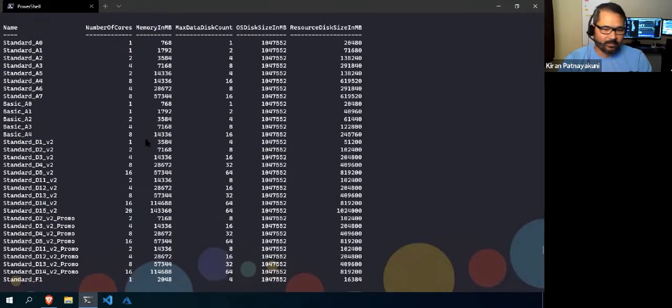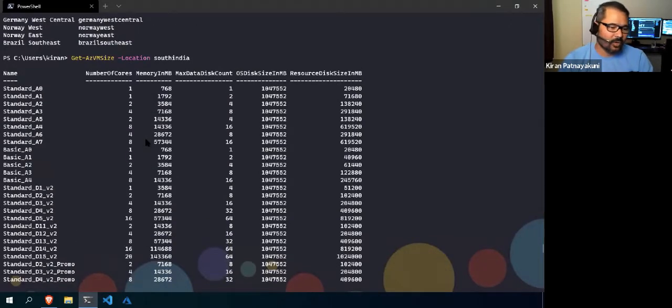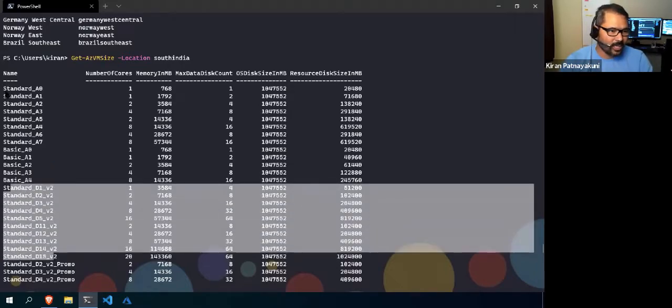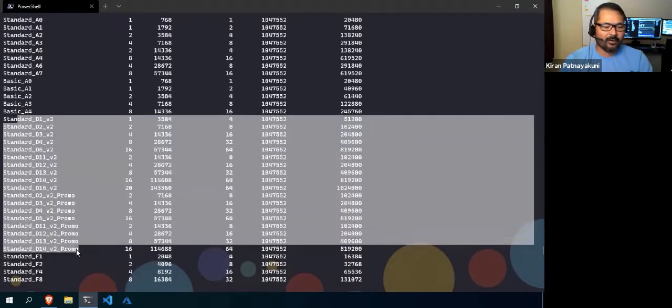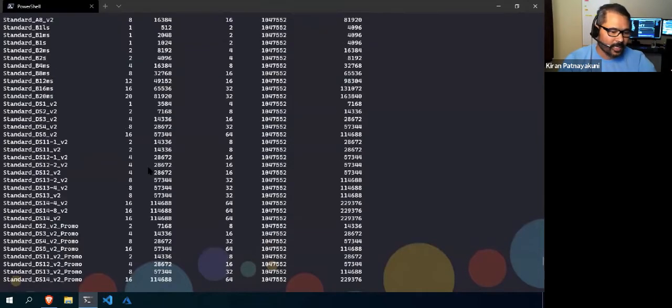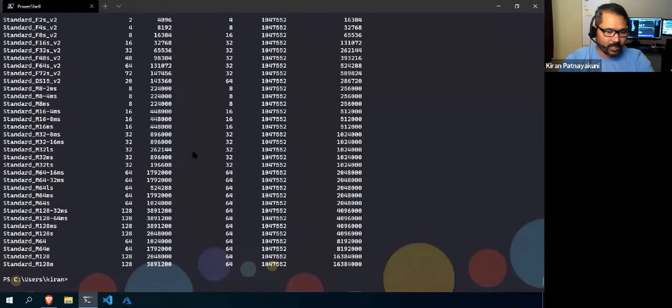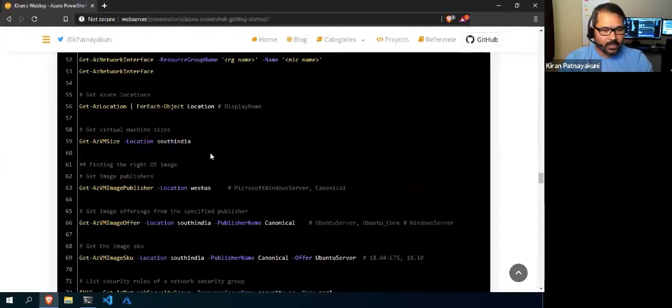I think many will go with a normal deployment, they will go with the D series. Anyhow, it is given in alphabetical order, so you can go with the D size VM. You can filter which one you want, choose it, get that name and use it in your deployment, right? There are many. And once we have identified the location in which we want to create a VM, and also identified the VM size,